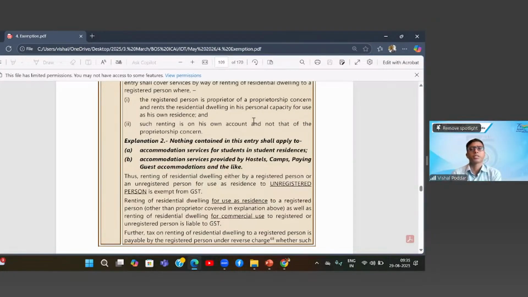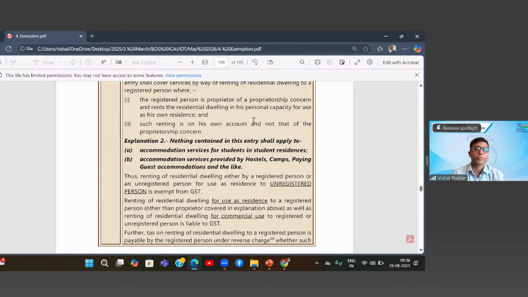Now, in such cases, where such hostels or, another term used, paying guests, these types of services are provided, do they get covered under this exemption entry? Technically, yes, because of the judgments as I quoted, one from Karnataka High Court and the other from Madras High Court, the latest judgment.